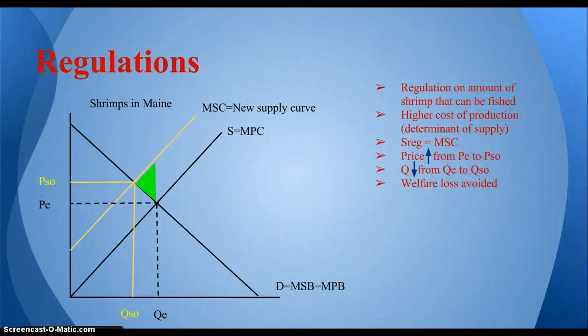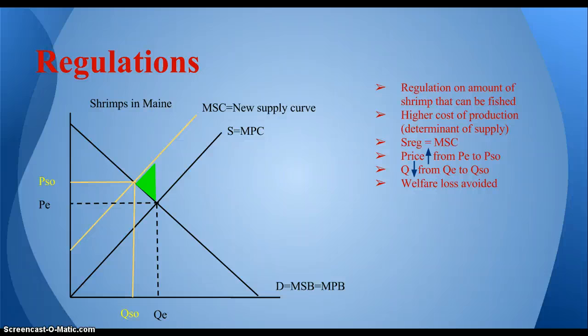The second option is a regulation, and specifically this would be a regulation on the amount of shrimp that can be fished. So for example, one fisherman or a fishing company can only fish a certain amount of shrimp in a certain amount of time. This is seen as a higher cost of production to the producers, which is a determinant of supply.